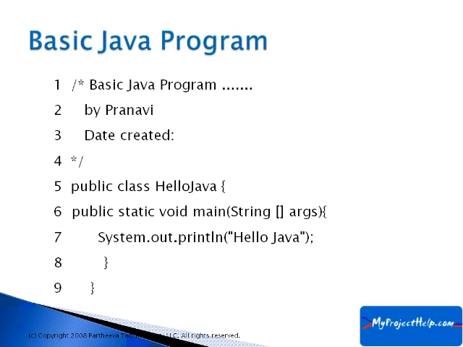And the important thing here is, for any class in Java, the entry and exit point will be through the main method only. So main is the entry and exit point for any Java program. For the Hello Java program, its functionality starts only through this main method. If you want to call some other method, that has to be through the main method only. So let's compile and run this Java program and see how it behaves.